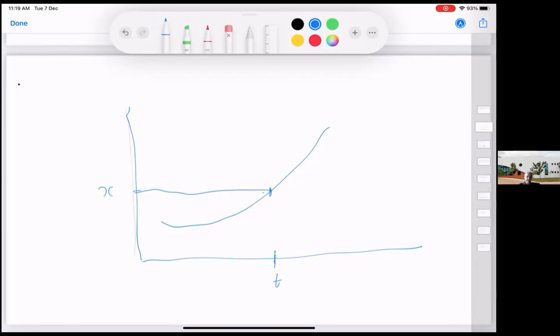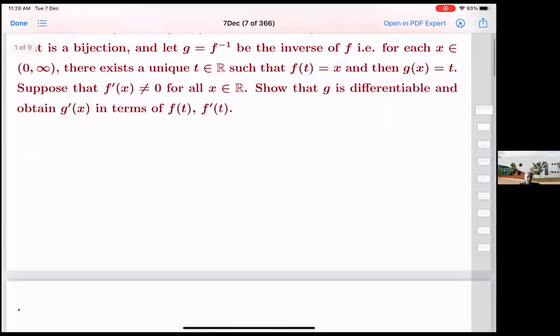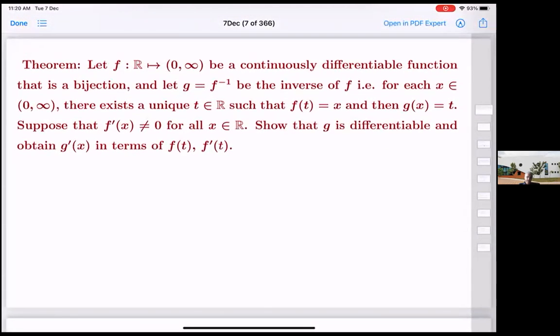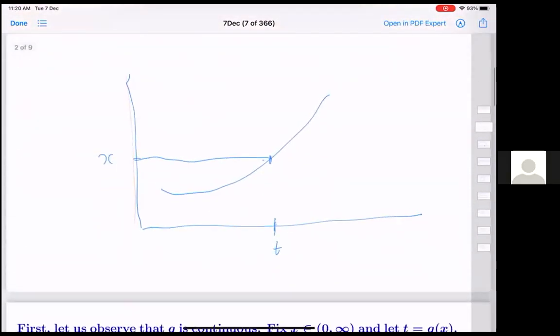I hope I have picked the right thing. f of t is x and g of x is t. So this is f(x).